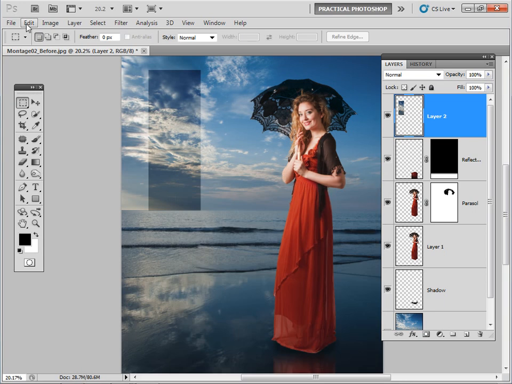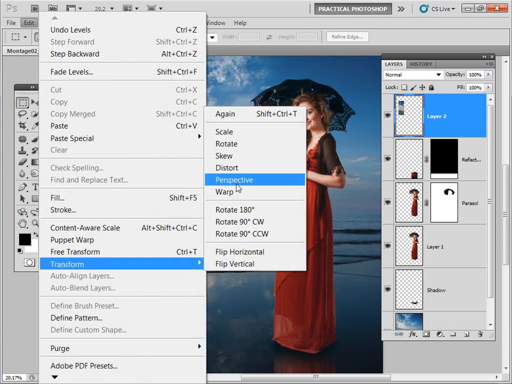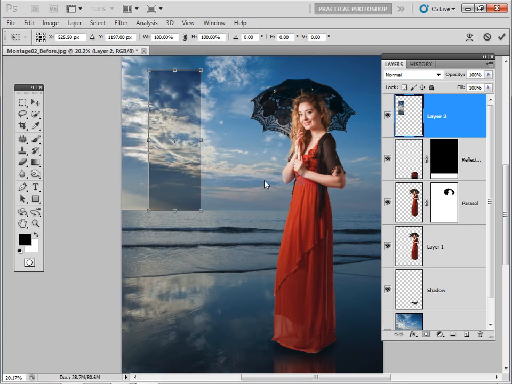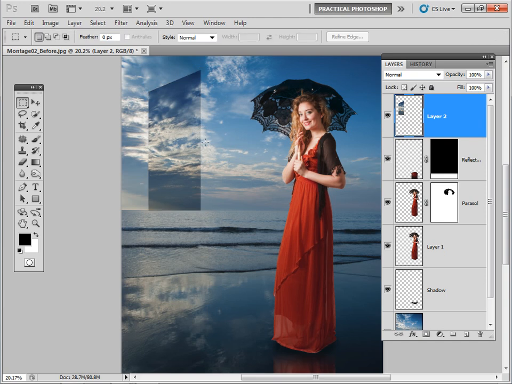Now, let's skew some perspective with the transform tool. So Edit, Transform, and this time we're going to use Perspective. You can see now I've got the grabbers on the corners and sides of this selection. Let's grab the left-hand side and we can pull it down. You can do this in a number of different ways to skew the perspective whichever way you want. This is a surreal montage, so we have carte blanche to go whichever way we want. Let's bring that middle slider down a little bit so that it's getting the horizons in line, and I think that's looking pretty good. So we can double click to commit our transform there.